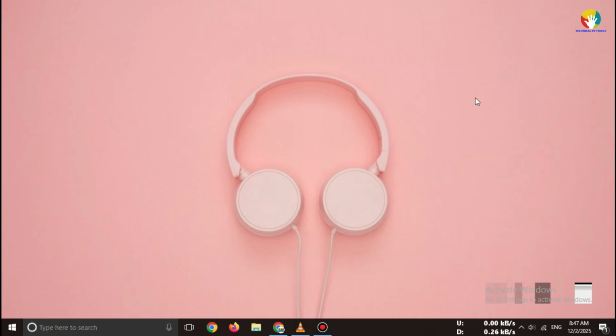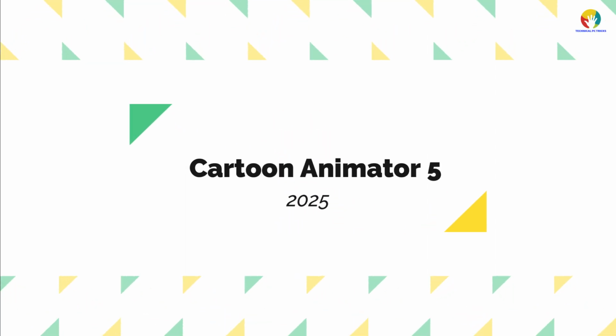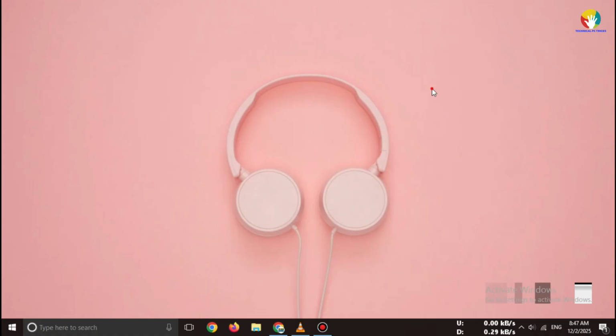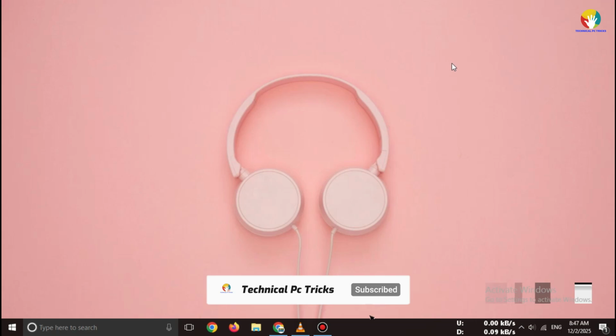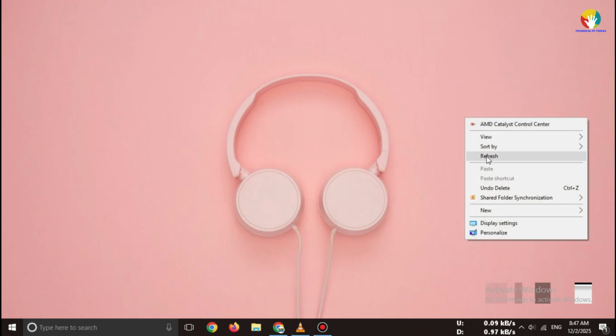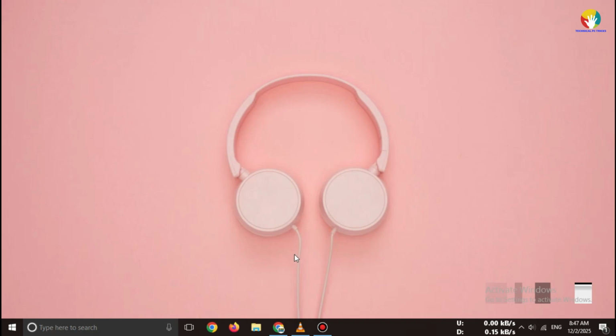In this video, I'll show you how to download Cartoon Animator 5 officially and safely, step by step. No cracks, no third-party websites, only 100% genuine download from the official developer website. So make sure you watch this video till the end.